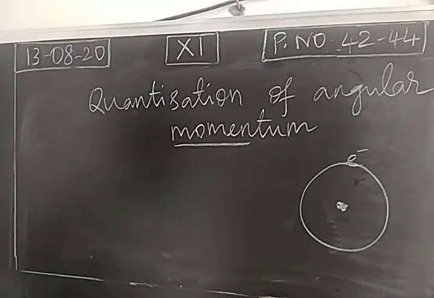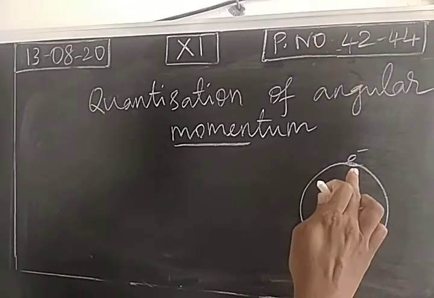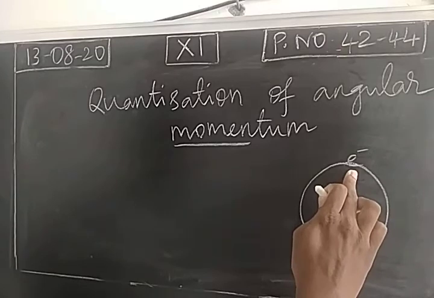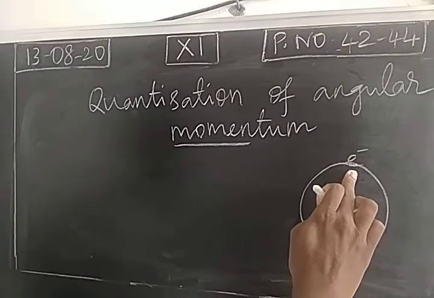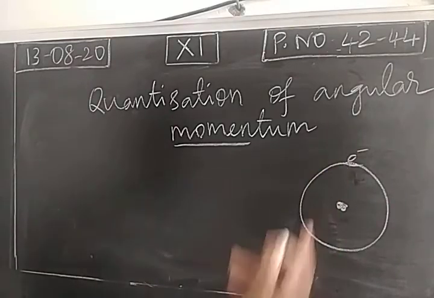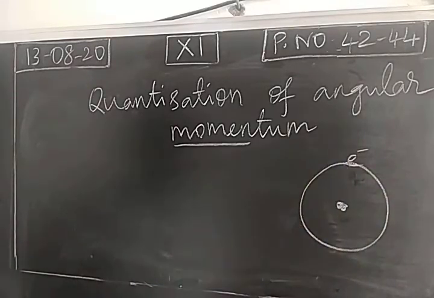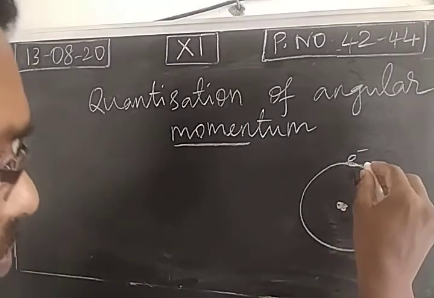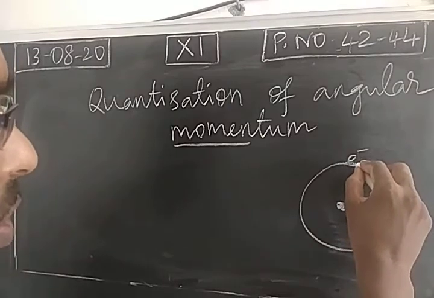Now what about de Broglie's concept? De Broglie said that a micro level particle like the electron will have particle nature as well as wave nature. Right? So according to Bohr's concept, the electron is a particle revolving around the nucleus in the orbits. According to de Broglie's concept, the electron has a dual nature, particle as well as wave nature. So it will propagate as a wave also.